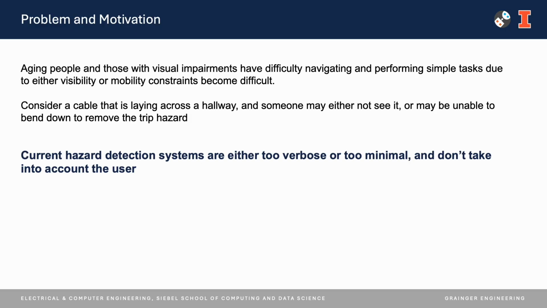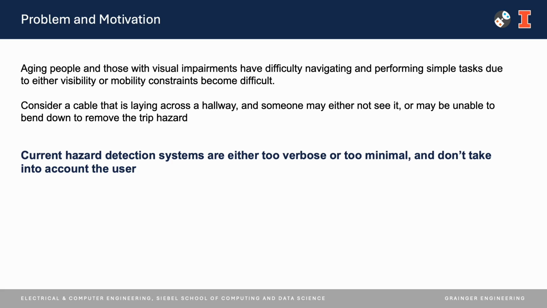Aging people with visual impairments often have lower quality of life due to difficulty in doing everyday tasks. For example, a simple task such as walking through and cleaning your house becomes complex for them because they have limited ability to see and or move. Everyday objects such as rugs, boxes, or wires can become dangerous hazards, especially when the environment is poorly lit or cluttered. Other people may not be able to easily bend or kneel, even though they can see the hazard within the environment, leaving it unresolved.